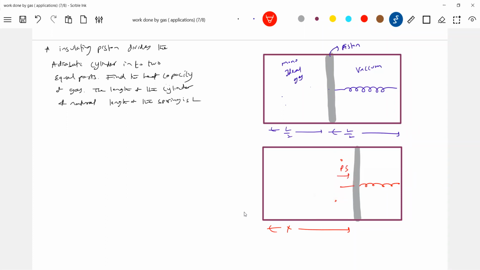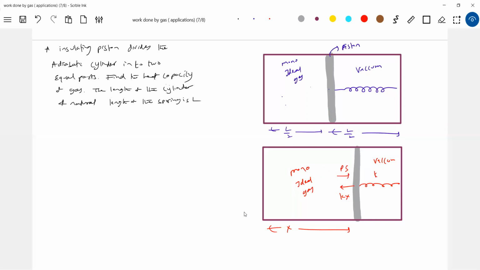Pressure force of gas and spring force. Still it's a vacuum. This is a monoatomic ideal gas. Don't do it, you can, but it'll be very lengthy. Initially there is some compression, so there'll be some pressure of gas. I supplied heat, then the gas will expand. Volume will increase, pressure will increase, temperature will increase. Then it has come slowly, not suddenly, to this position.